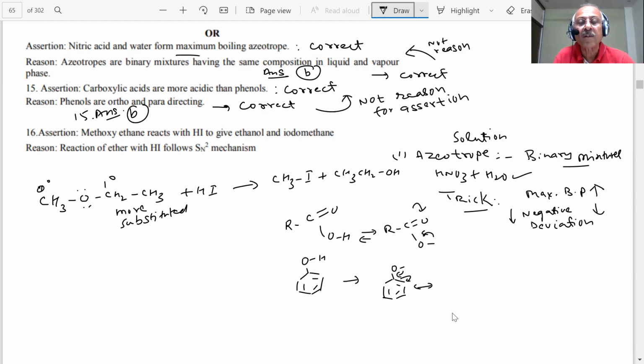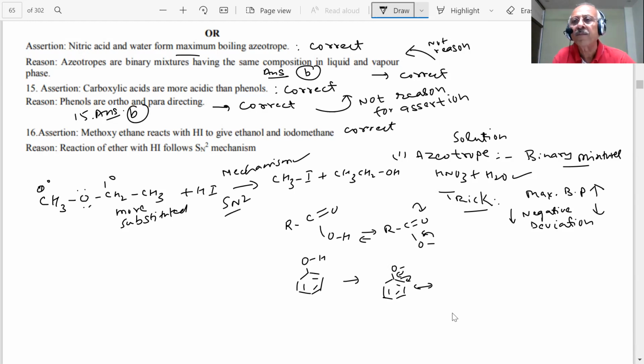So this is the correct mechanism. Even the mechanism of this can be asked. Let me tell you, very important point. Please check it out. This is an important question coming in the paper repeatedly. This is a correct statement, student, no doubt about it. Reaction of ether with HI follows the SN2 mechanism. That's what I am talking about, student.